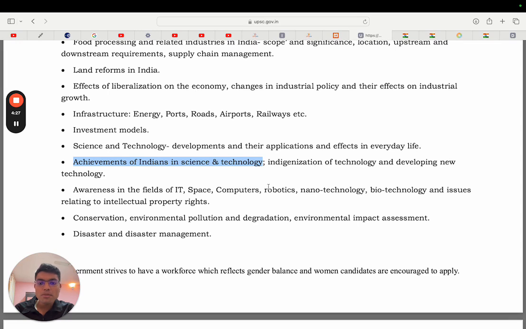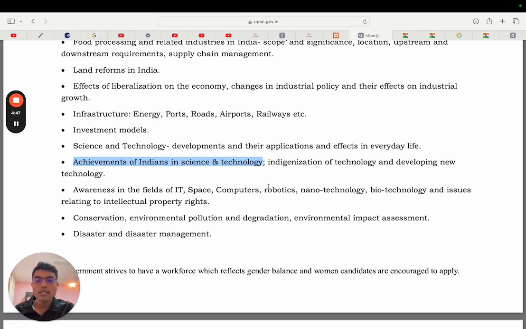So all these people, Green Revolution, White Revolution, scientific, and then there is this computer thing. So what Indians have done in science and technology, their contribution, like we contributed into space telescopes as well, James Webb Space Telescope, things like that. So what is the achievement of Indians in science and technology?